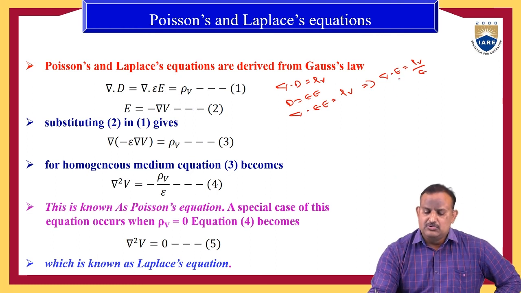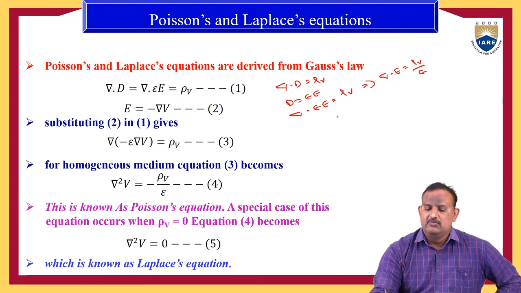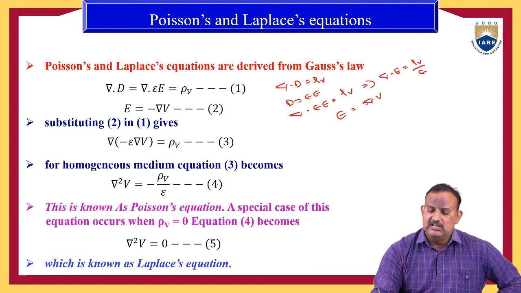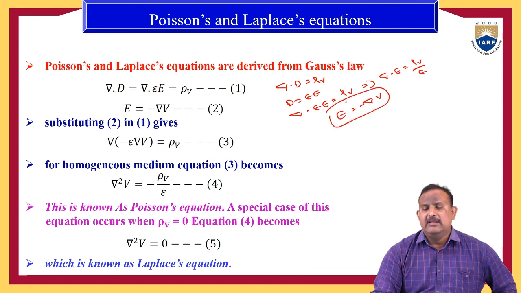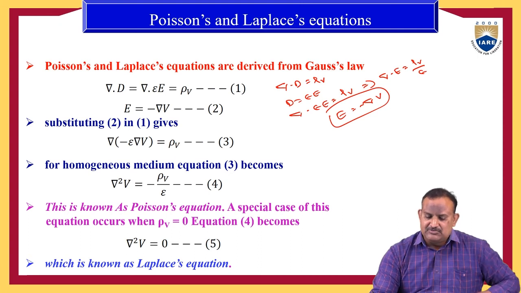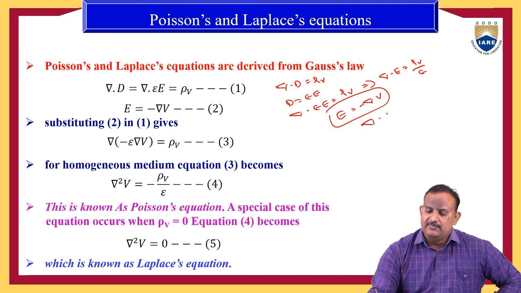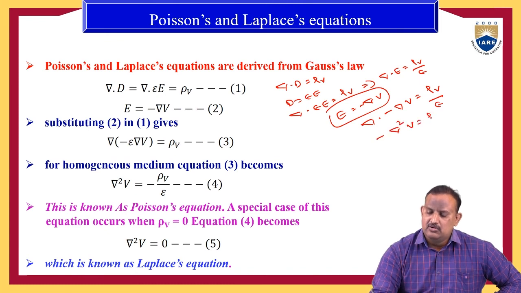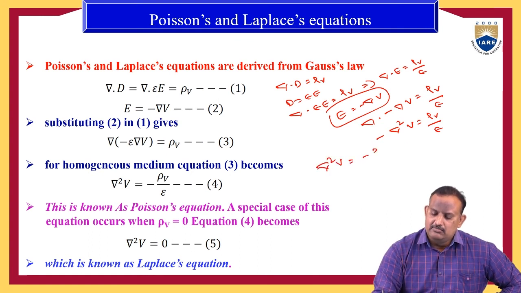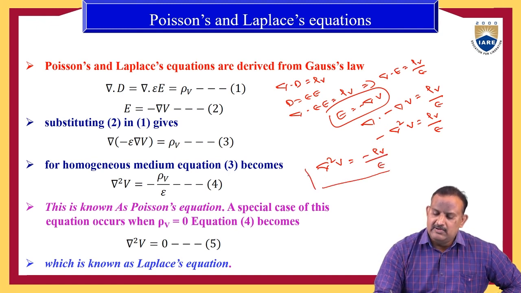Here we can substitute E is equal to minus del V, a relation we know. Substituting in the equation, del dot minus del V is equal to rho v by epsilon, or minus del square V is equal to rho v by epsilon, or simply del square V is equal to minus rho v by epsilon.